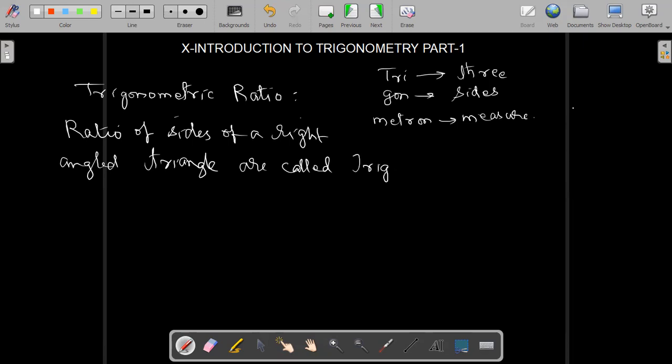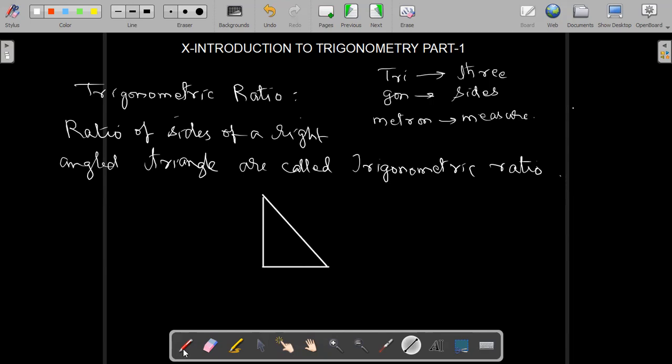Like sine, cosine, tangent, right? Like that. Yes. So trigonometric ratios. Now we have to study the ratios, how to remember them, and what those ratios are. Before that, we should know about the sides of a right angled triangle. There are two ways of remembering the sides of a right angled triangle, and that's why I will tell you two ways of remembering their ratios also.